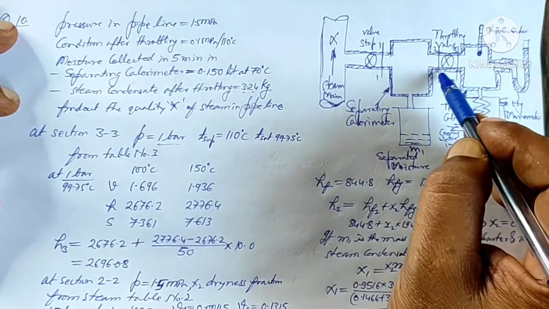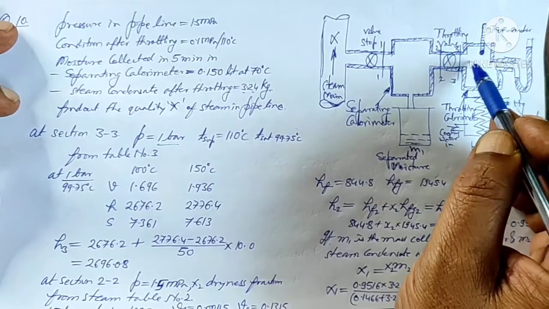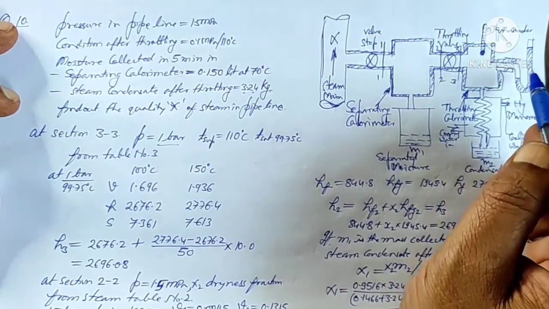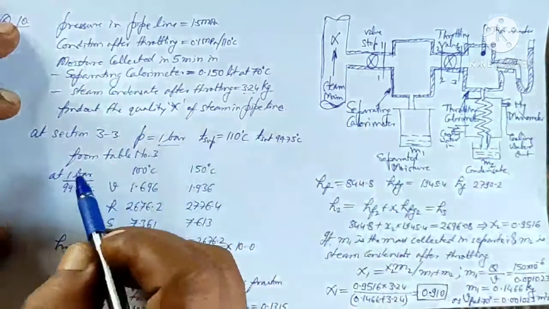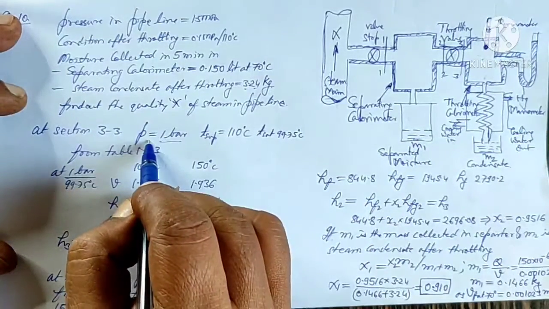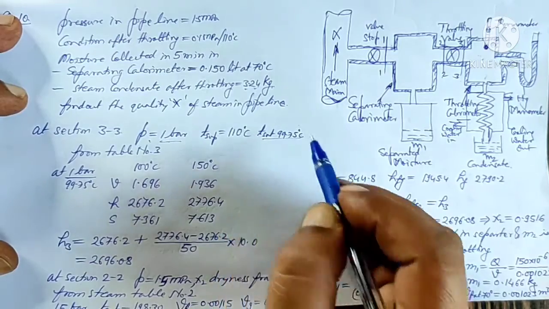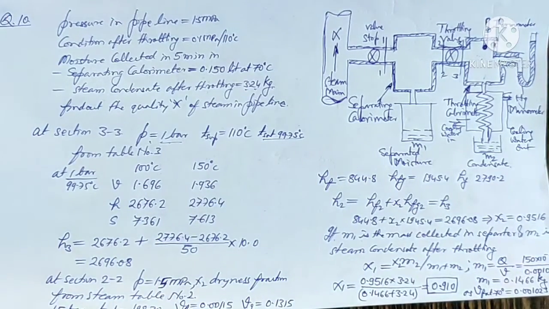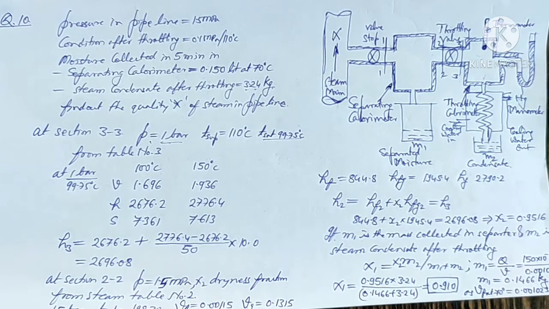So at 2 the pressure is higher, and after the throttling the pressure is reduced, and this pressure is given as 0.1 megapascal and the temperature is 110 degrees centigrade. So at section 3-3, the pressure is 1 bar, and corresponding to this, from the steam table we can see the saturation temperature is 99.75 degrees centigrade and the temperature given is 110 degrees centigrade. That means the steam is superheated.